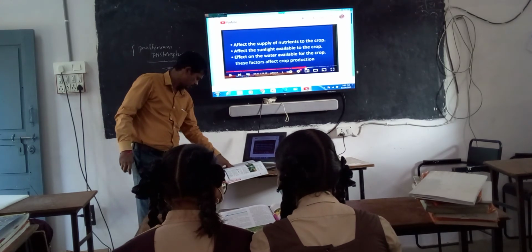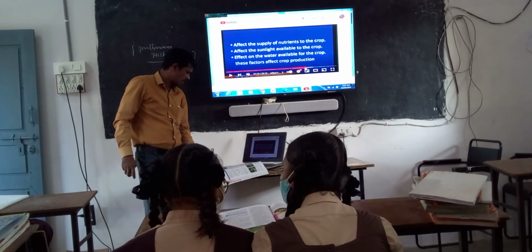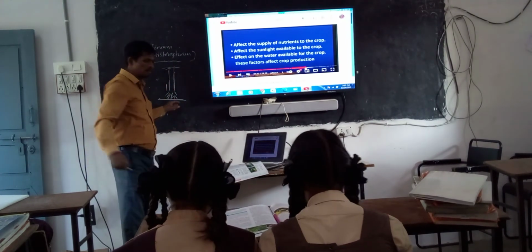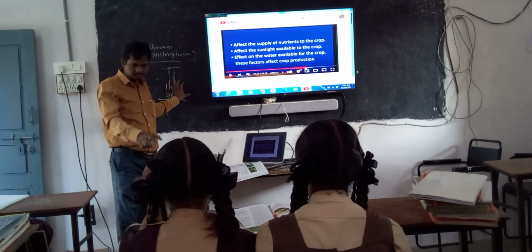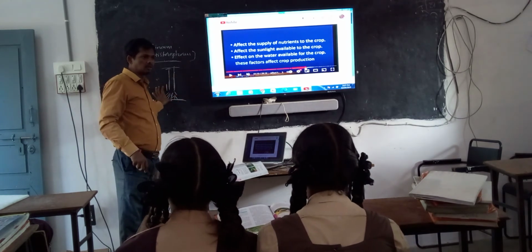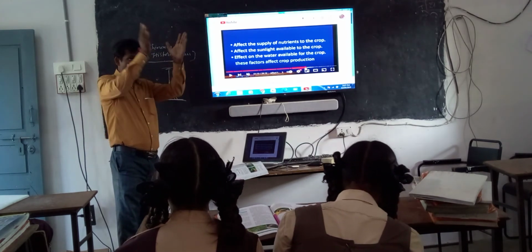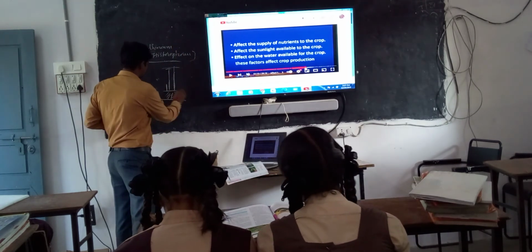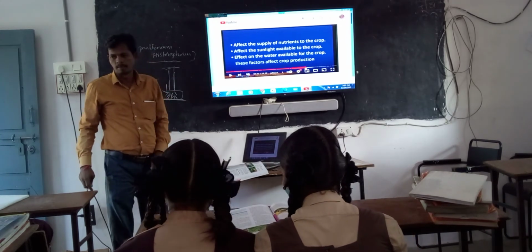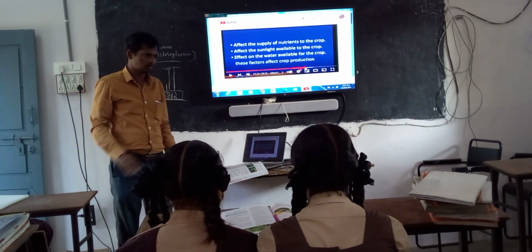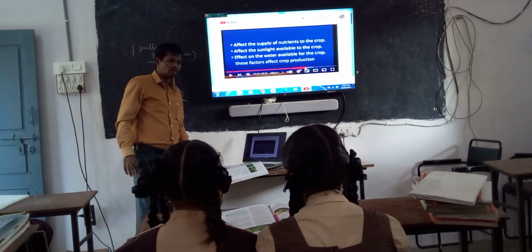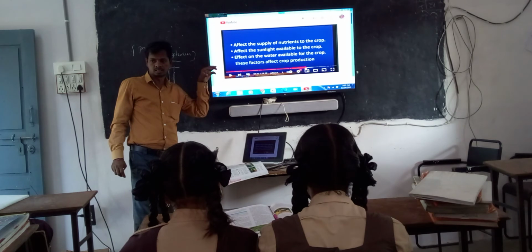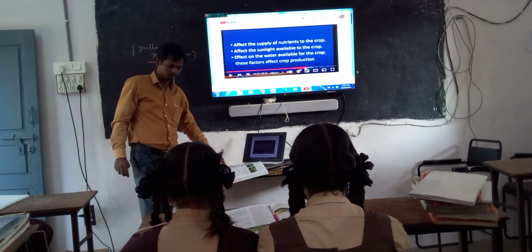Next, some insects destroy the roots. Roots are a very important part of the plant. Why? They absorb water and minerals from the soil, and they supply them throughout the body parts. So whenever insects attack the roots directly, the total plant will die. So that is also one of the ways that collapse food production. In different ways, insects are attacking crop production.